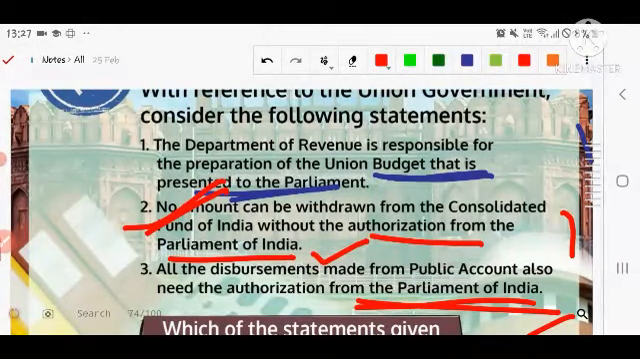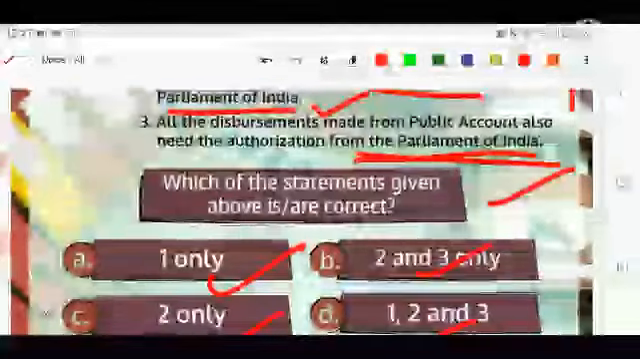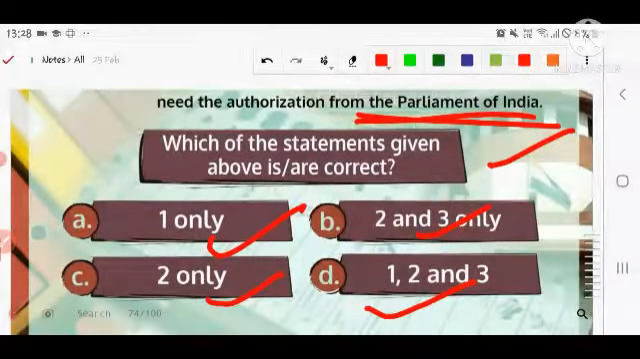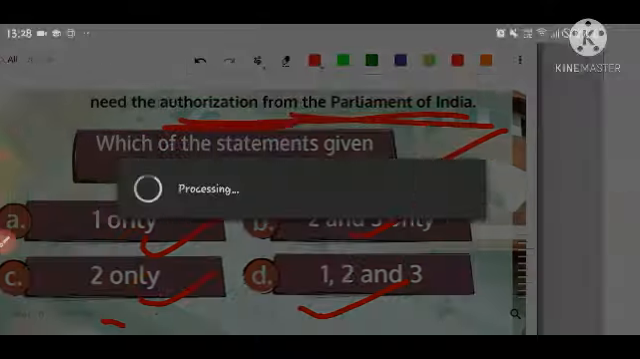Very common question. No amount can be withdrawn from the Consolidated Fund of India without authorization from the Parliament of India. Number three, all the disbursements made from the Public Account also need authorization from the Parliament of India. And the options are in front of you. Let's see the next question.